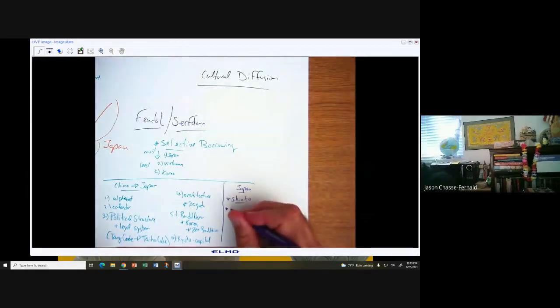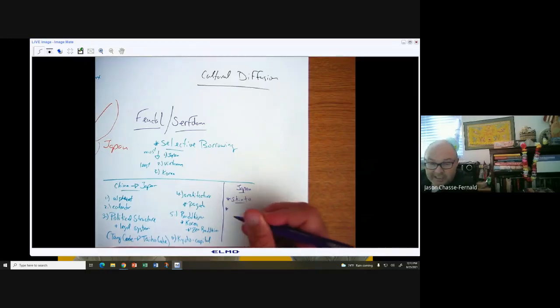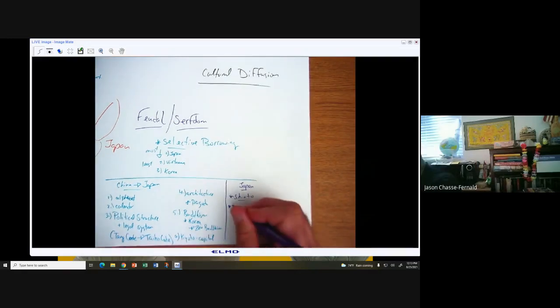We also see, let's just say, I don't want to say they reject Confucianism because they do adopt Confucianism before our course begins in 1200. You do see a lot of Confucian influence, but you're going to see a waning of that influence. So let's say, reduced Confucian influence.